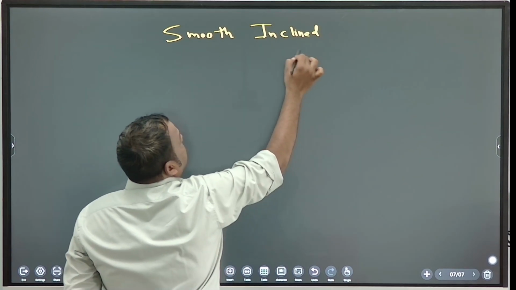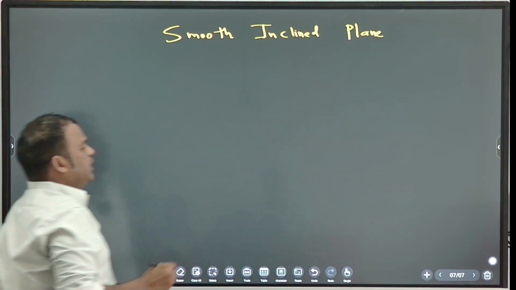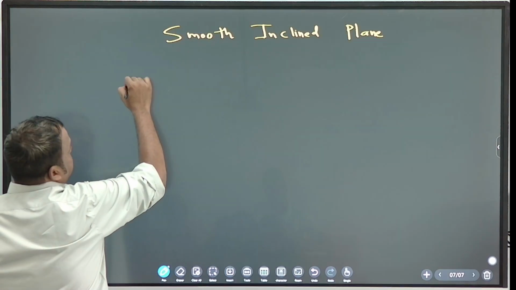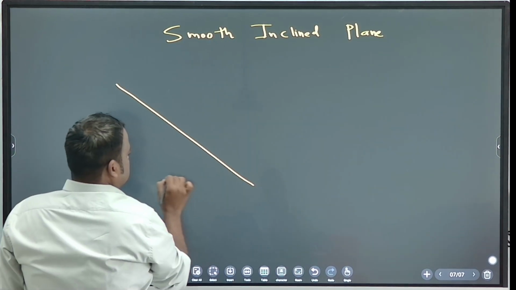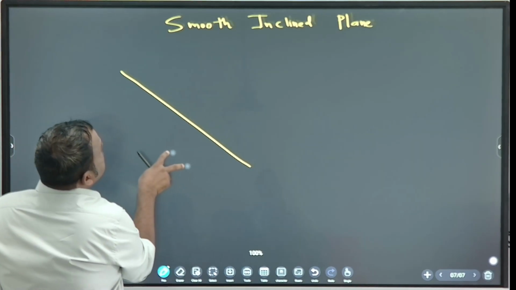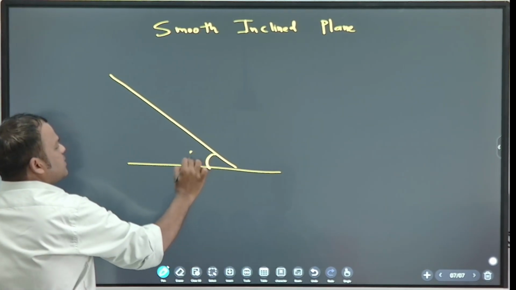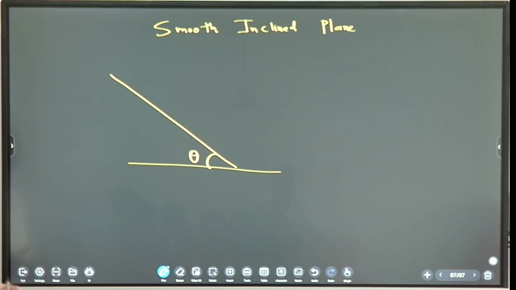What is the angle of inclination? Theta.